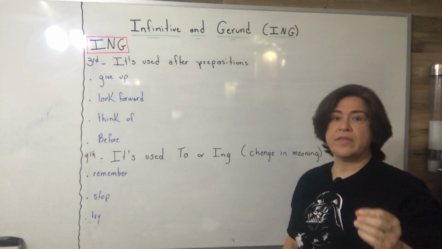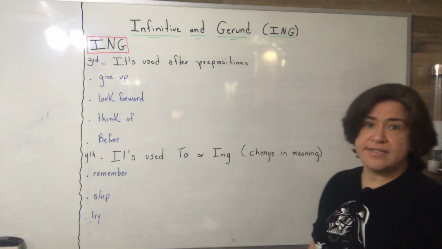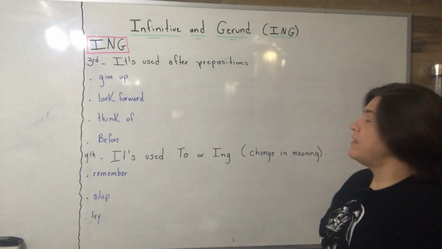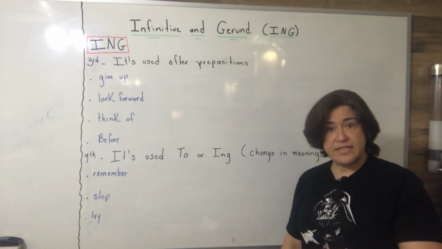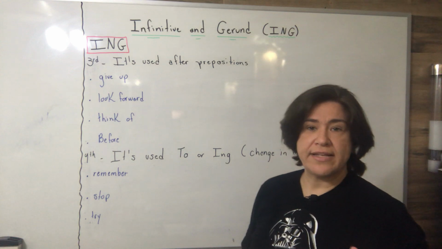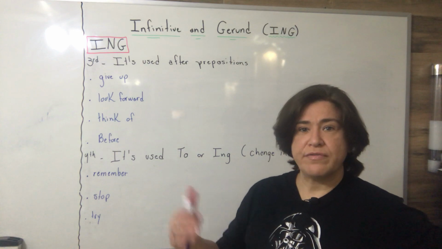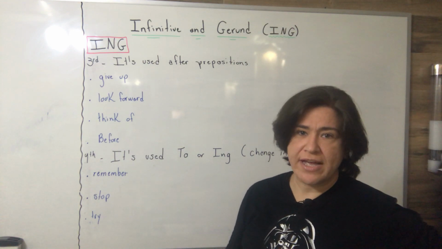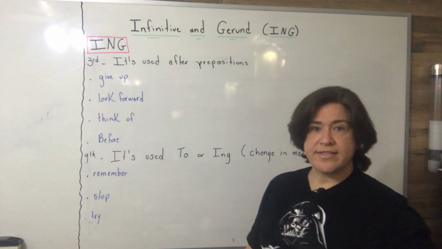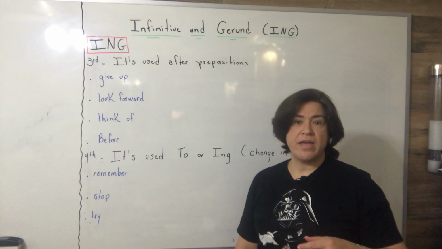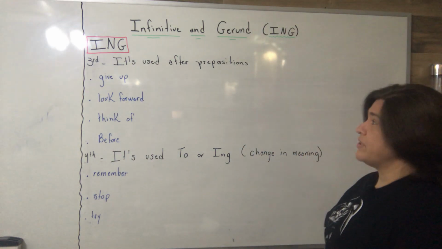Unit 5, intermediate level. We have been studying infinitive and gerund. This is our third class, and we are studying specifically ing as an infinitive form. We saw that verbs like enjoy, love, adore, after that we make the infinitive by using ing. And we saw that some verbs such as start, continue may accept either to or ing. Now we go for the third rule.